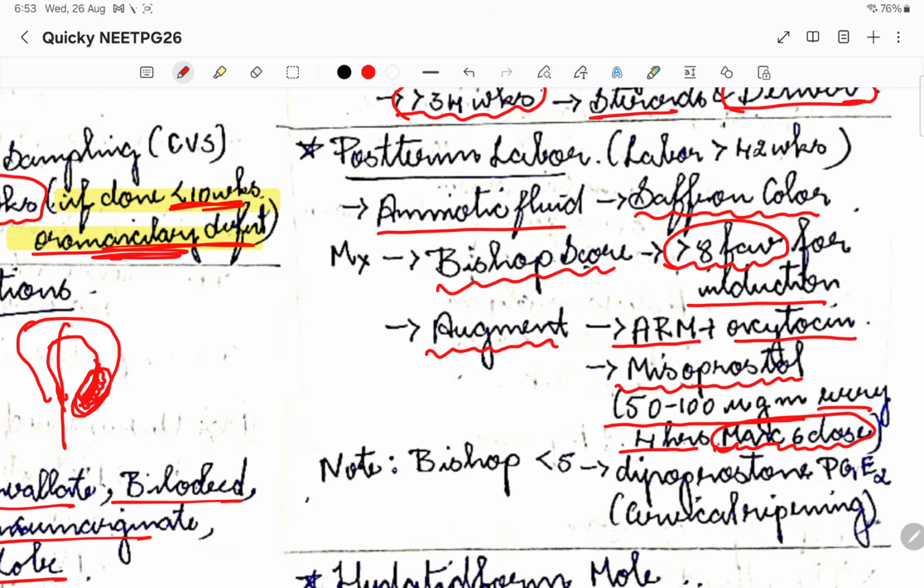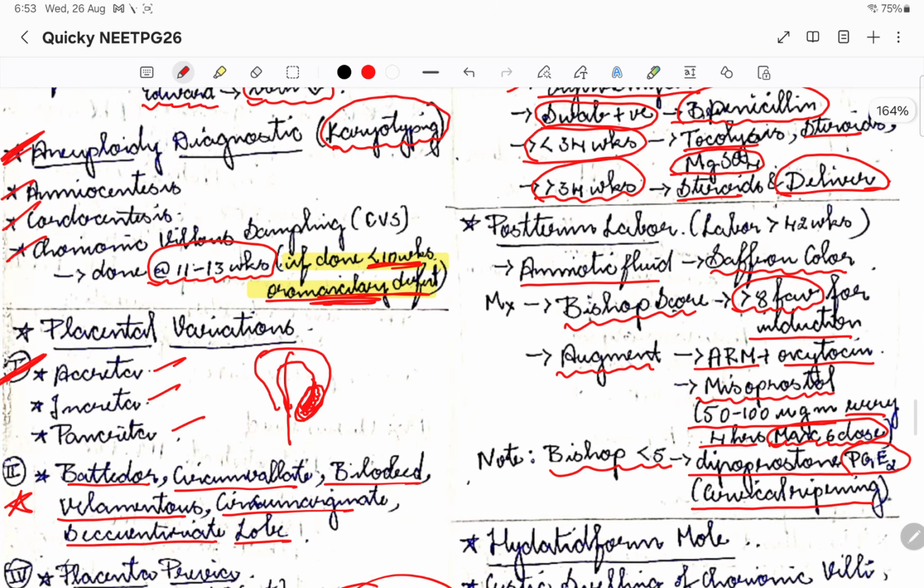Then, the Bishop score: what we are trying to elicit is how the cervix is, whether it is favorable for delivery or not. So basically we are ripening the cervix. Dinoprostone, the PGE2, can be given if the Bishop score is less than 5, and then we are artificially ripening the cervix. So this is how we do the management of a post-term baby.